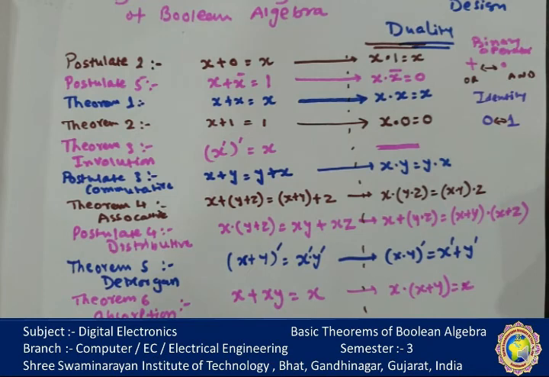The basic thing is that. Now in the next we are going to prove one by one each and every theorem with the help of expressions or Boolean equations, with the help of truth tables, as well as we can prove it with the help of Venn diagrams.